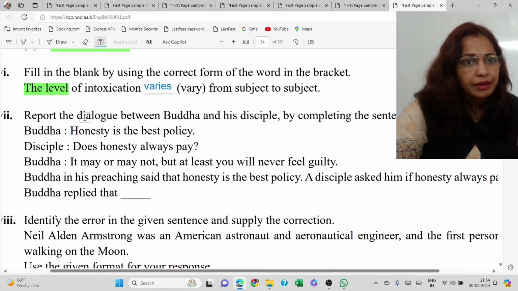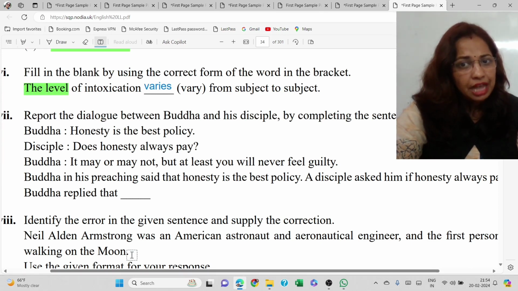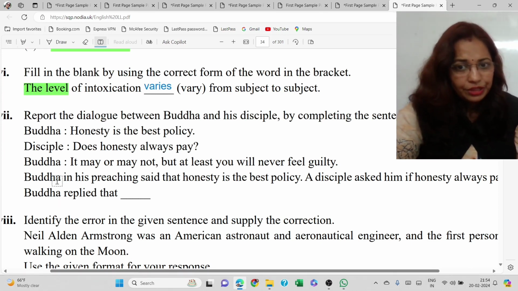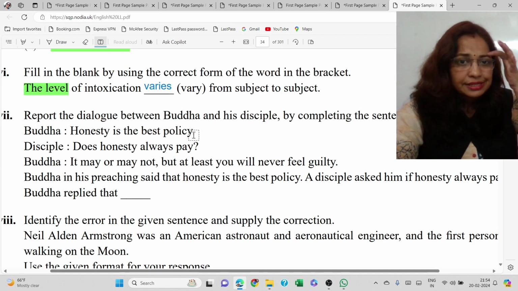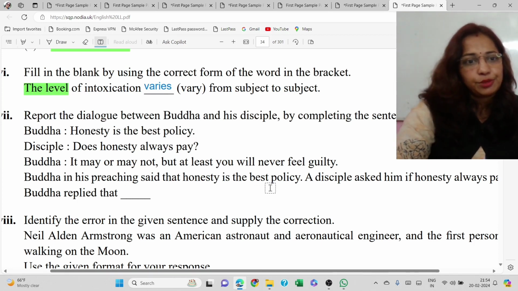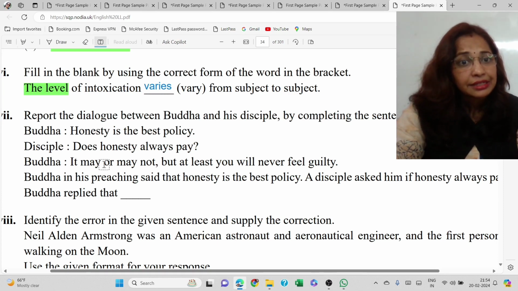Report the dialogue between Buddha and his disciple by completing the sentence. Let's start from here only without wasting time. Buddha in his preaching said that honesty is the best policy. The disciple asked, does honesty always pay? So the disciple asked him if honesty always pays.